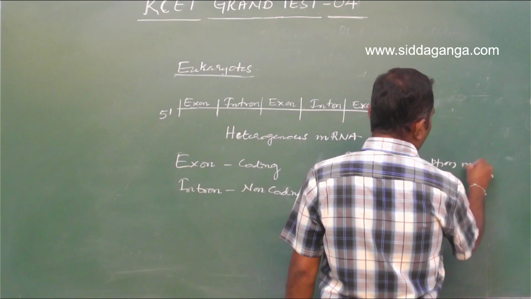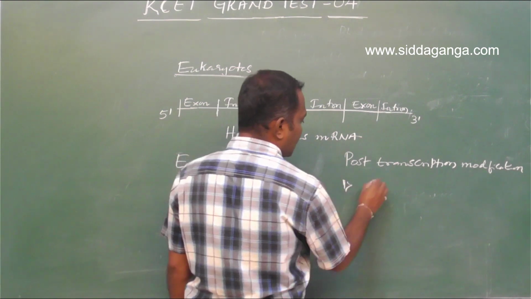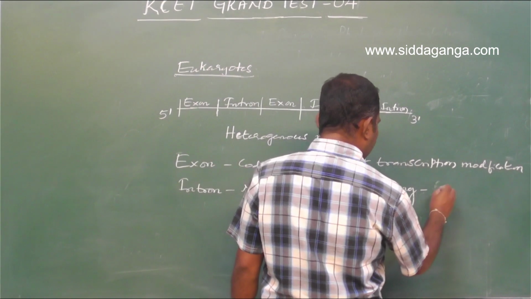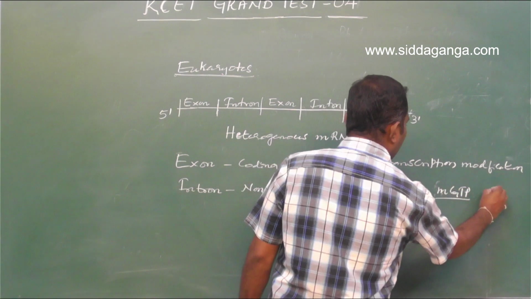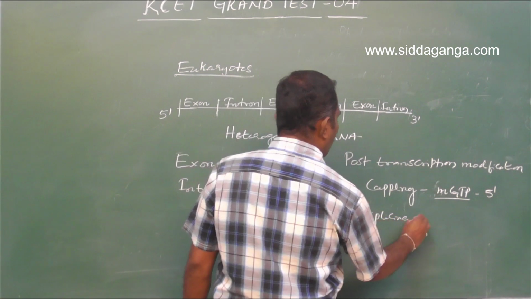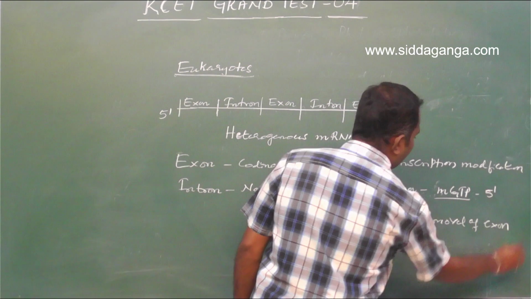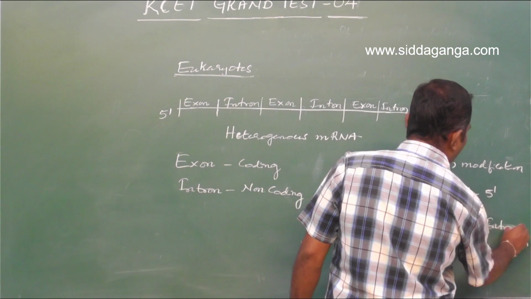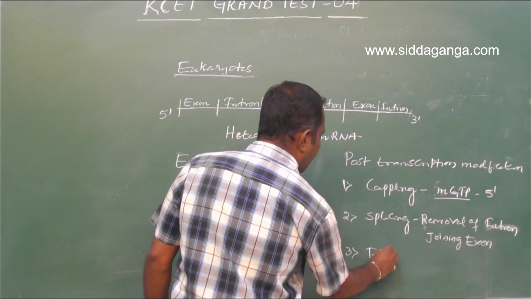Post-transcriptional modification includes steps like capping, wherein unusual methyl guanosine triphosphate is added to the 5' end, and splicing, removal of intron and joining of exons. And then tailing, homopolymer tailing.